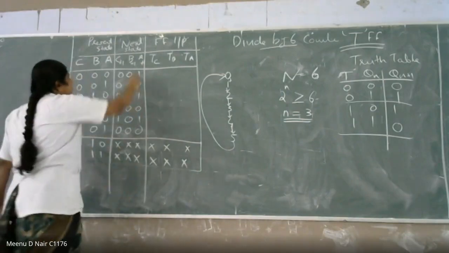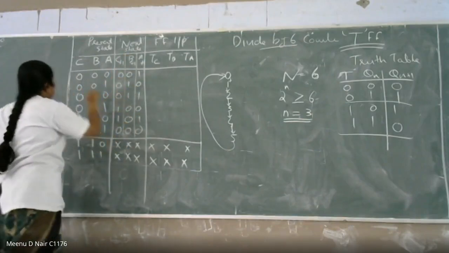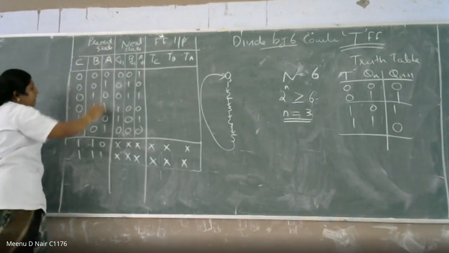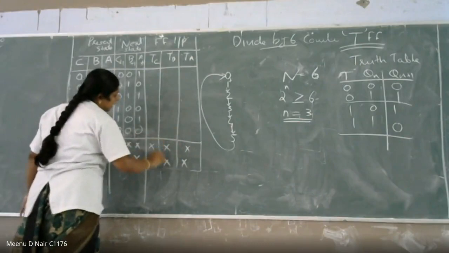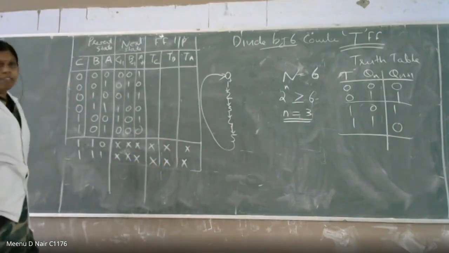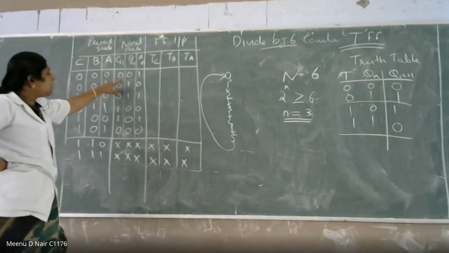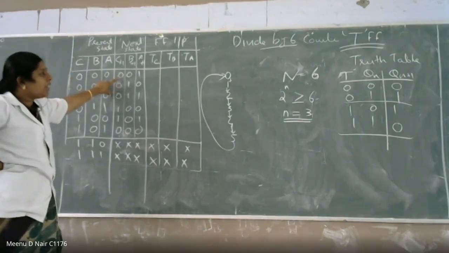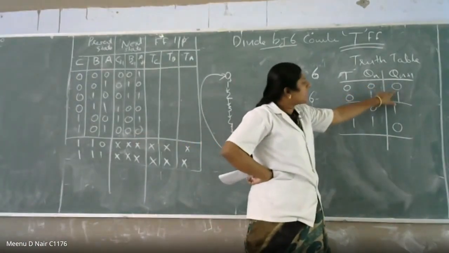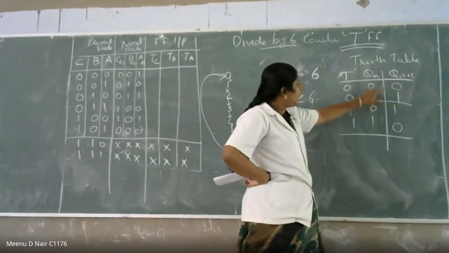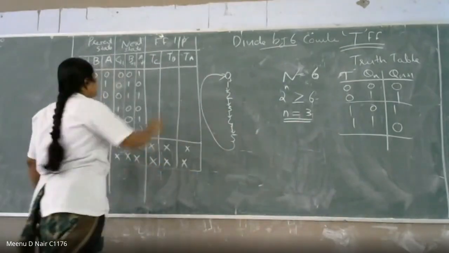Now we are going to see the flip-flop input. First, we are considering the C flip-flop. Here the present state is 0 and C plus 1, the next state, is 0. So when you are having 0 to 0, present state is 0 and next state is 0, it will be happening only when your input T is equal to 0. So here TC is equal to 0.